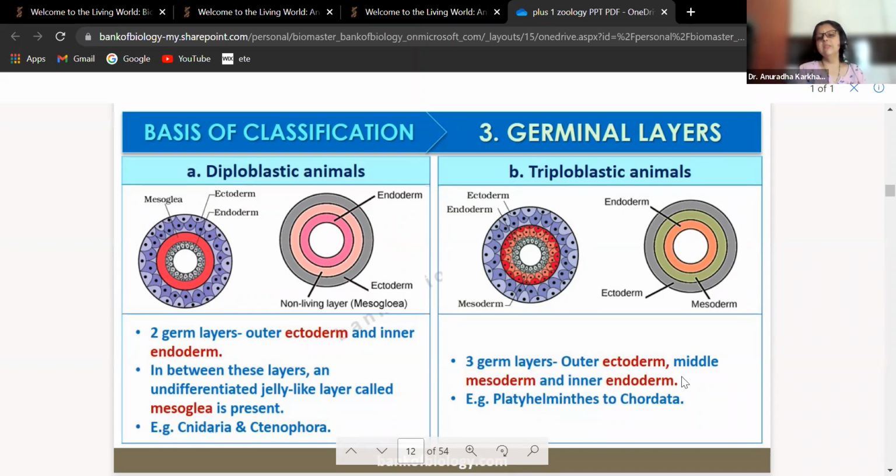So we all will be considered as what? Triploblastic. So from platyhelminthes onwards, we have got triploblastic. Diplo means two, triplo means three. Two germ layers, three germ layers. ये germ layer नहीं है बेटा, ये जो है ये mesoglea है. It's a mucus-like layer that is going to be helping in binding the ecto with the endo. Okay.